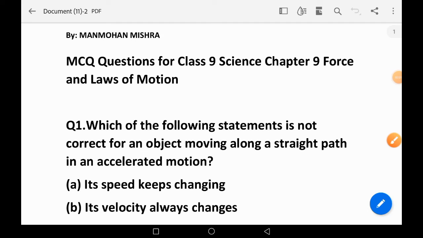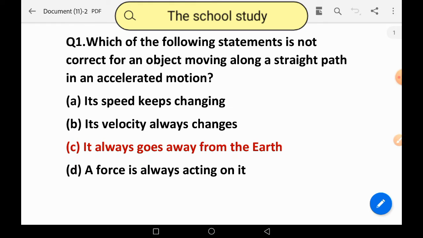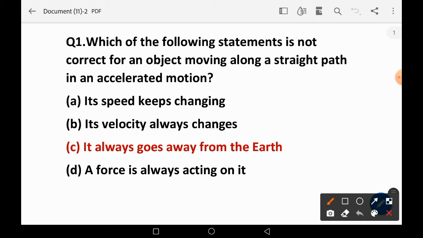Class 9 Science, Chapter 9: Force and Laws of Motion. Question number one. Which of the following statements is not correct for an object moving along a straight path in accelerated motion? Options: its speed keeps changing, its velocity always changes, it always goes away from the earth, a force is always acting on it. The right answer is C.